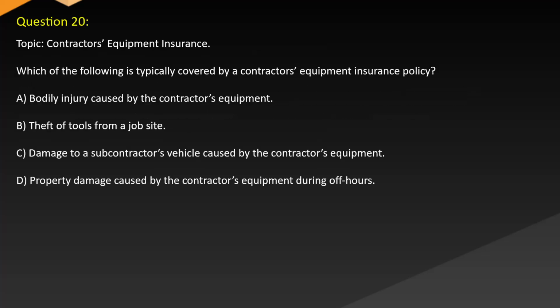Question 20. Topic: contractor's equipment insurance. Which of the following is typically covered by a contractor's equipment insurance policy? A. Bodily injury caused by the contractor's equipment. B. Theft of tools from a job site. C. Damage to a subcontractor's vehicle caused by the contractor's equipment. D. Property damage caused by the contractor's equipment during off hours.